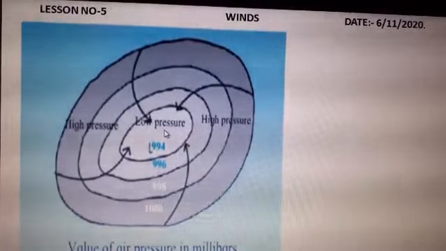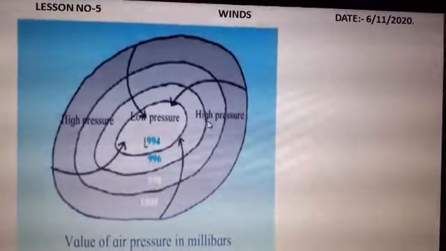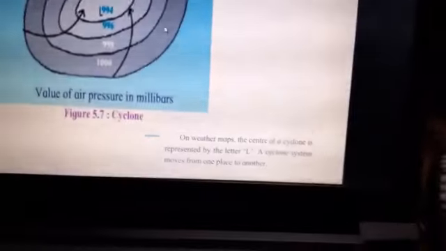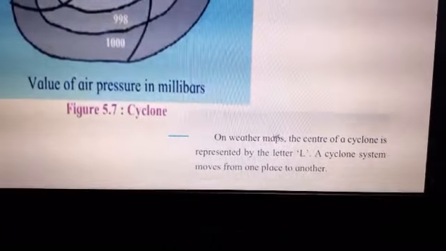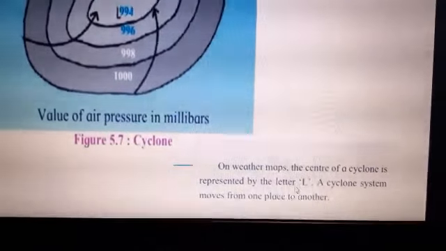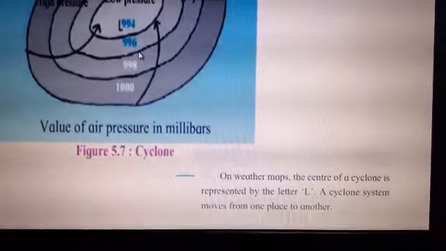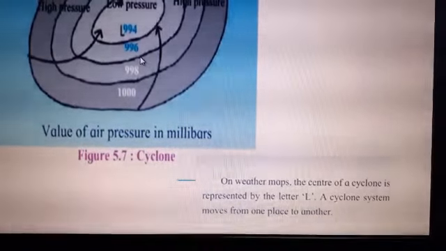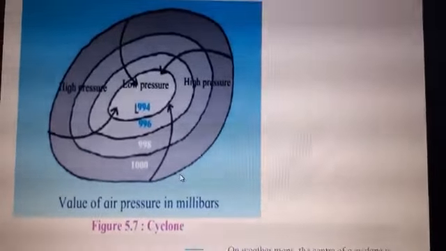Now low pressure is represented with the letter L and high pressure is represented with the letter H. You can see here on weather maps, the center of a cyclone is represented by the letter L. So what we write in the center, that is L is written. You can see here, this is L written over here. A cyclone system moves from one place to another. So this cyclone keeps on moving from one place to another.